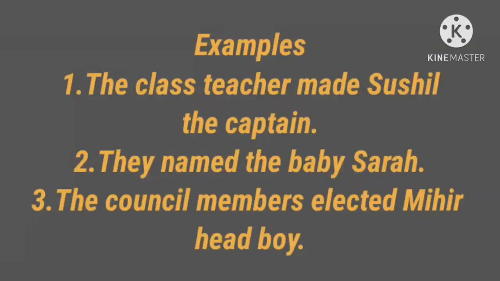Next, the council members elected Mihir head boy. Here the council members elected whom? Mihir. So the object is Mihir. Head boy is the complement, and it tells about the object Mihir. So this is an object complement. Subject complement tells more about the subject. Object complement tells more about the object.